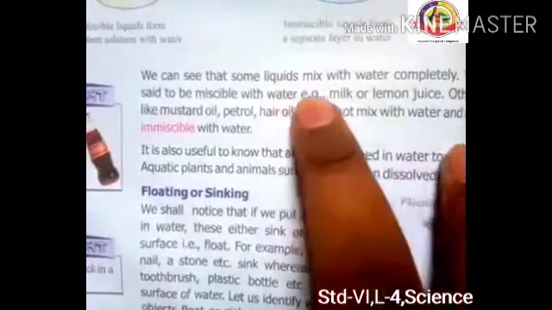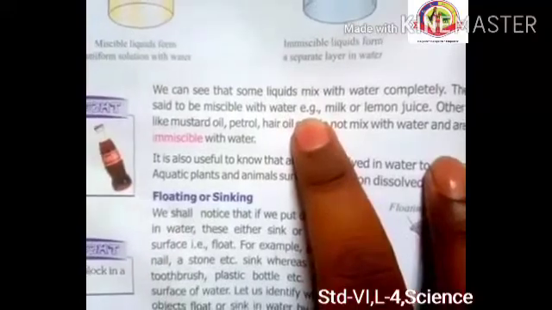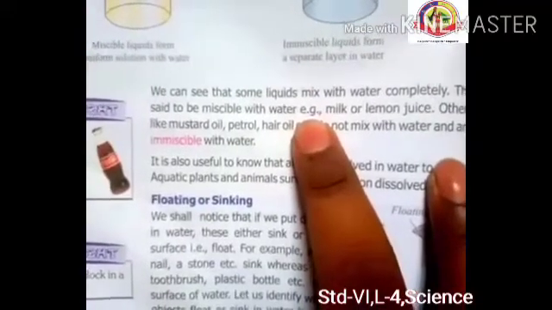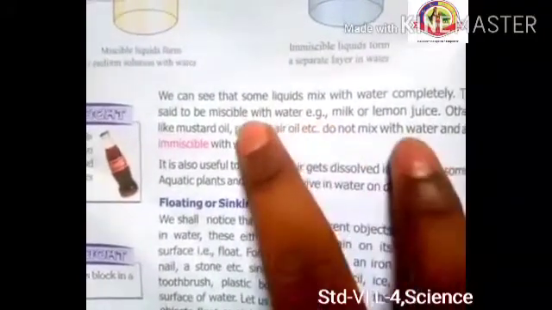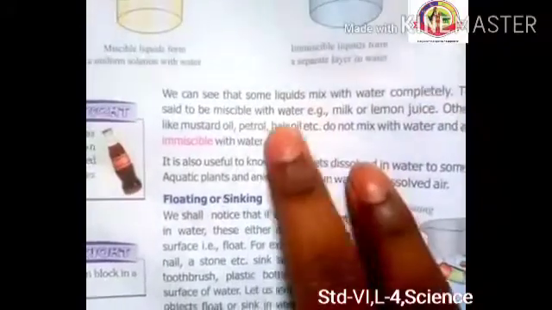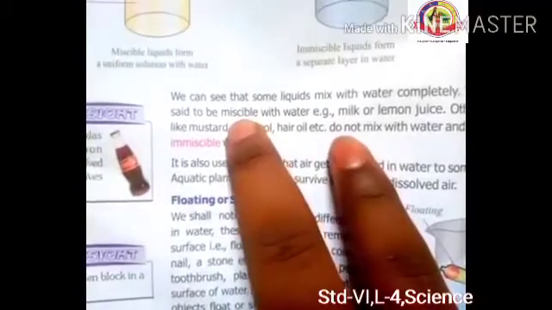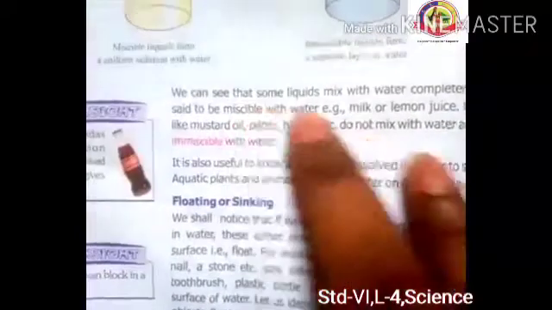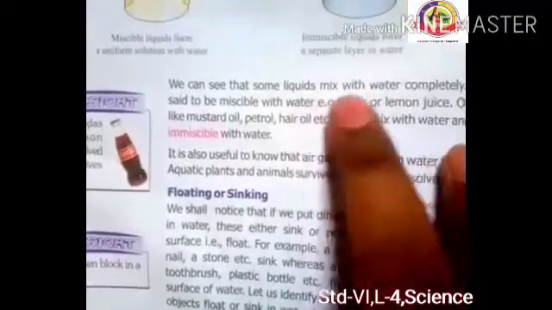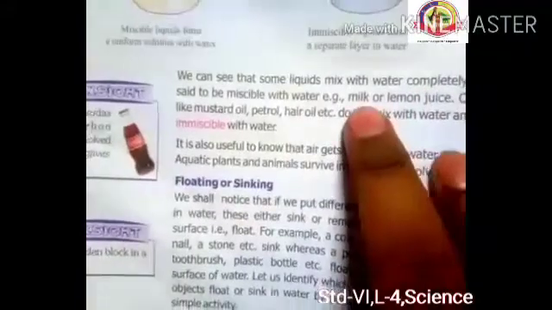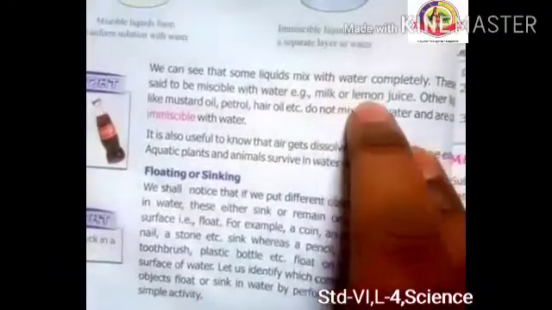Students, where we dissolve a solid into a liquid, that is called soluble or insoluble. If we dissolve a liquid in a liquid, that is called miscible or immiscible, right? In the case where both solvent and solute are liquids, we use the words miscible or immiscible. If one is liquid and the other is solid, then for the solid we use soluble or insoluble, right? Example, milk or lemon juice.